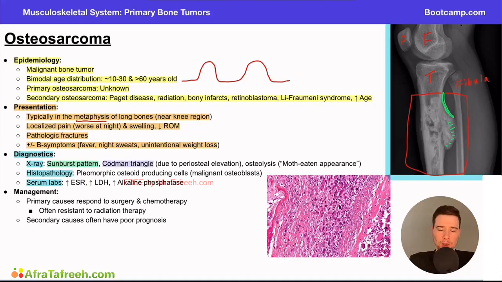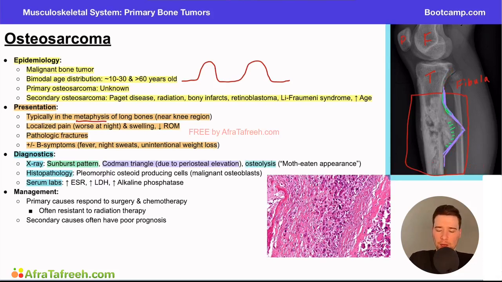Now, when we think about Codman triangle, this is due to the periosteal elevation as well. Again, a similar thing. This is referring to that periosteum that's being elevated from the bone itself. So same thing over here. We can appreciate up here we have normal bony contour, and then we see this stark elevation, or this increased rise in the periosteum. So this is the idea of the Codman triangle.